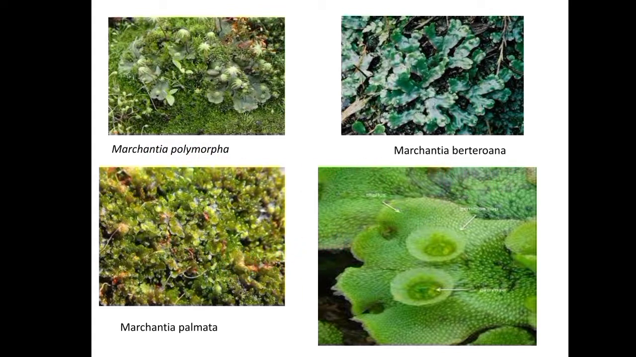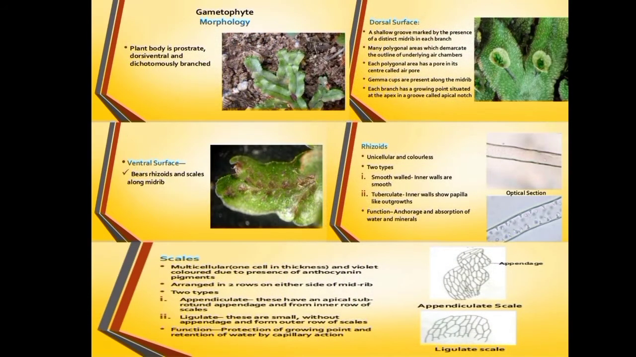Coming to the morphological part of Marchantia, the common habitat is moist and shady places. So the first point you can write here is that the common habitat means they are seen in moist and shady places, and the plant body is thalloid. Thalloid means they do not have true roots, true stems, or true leaves. Then what do you call that plant body? It is a thallus. So the plant body is thalloid, and the thallus is dorsiventral.